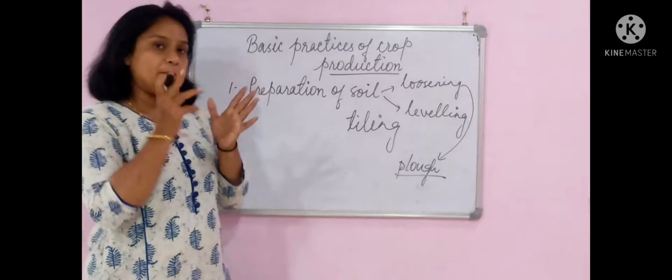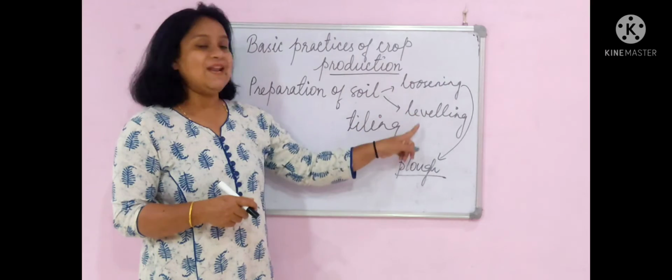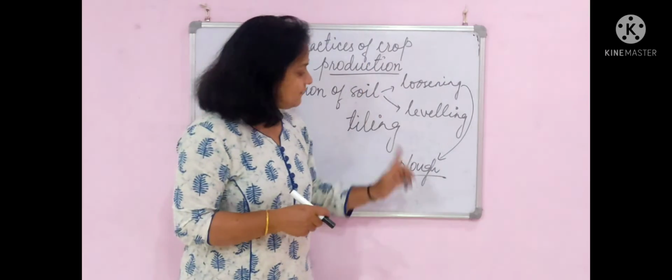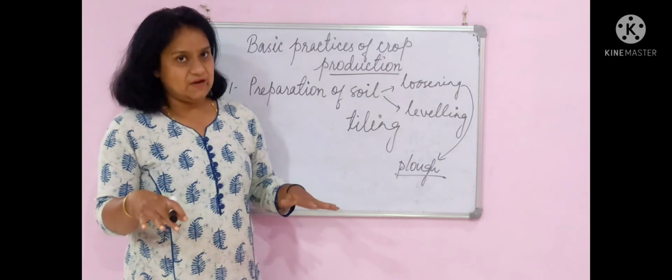So the first step of agricultural practice is preparation of soil. In preparation of soil, we do 2 things. We loosen the soil and we level the soil. For loosening the soil, we use a plow. For leveling the soil, we use a leveler.